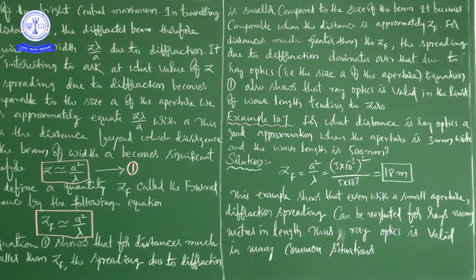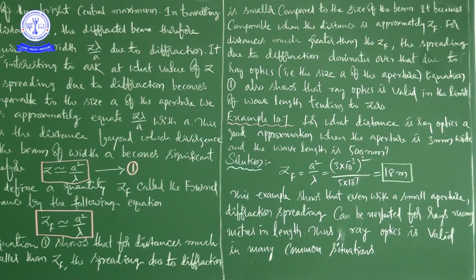If you observe carefully, based on that information, we are going to discuss one example problem.